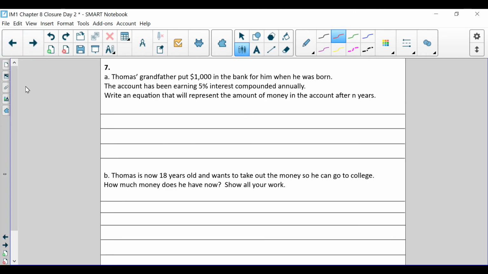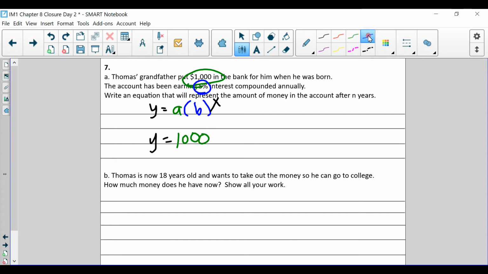All right, we've got a real life question about interest. Interest is really important because that's how you earn money. And let's say your grandpa decides to put $1,000 in the bank for you, and it gets compounded 5% annually. That's a good thing. That still follows the formula that we had before. So what we're going to do is write it. Y is equal to, what's our starting amount that he put into the bank? 1,000.